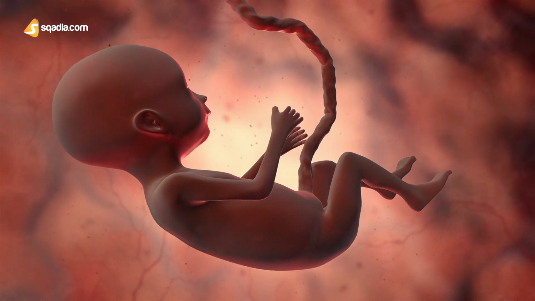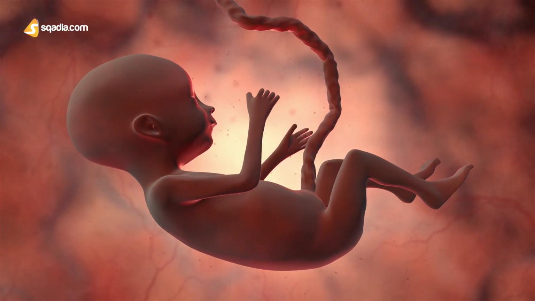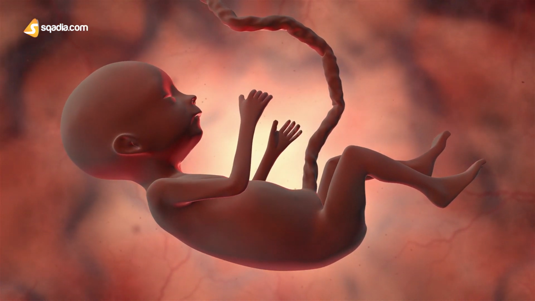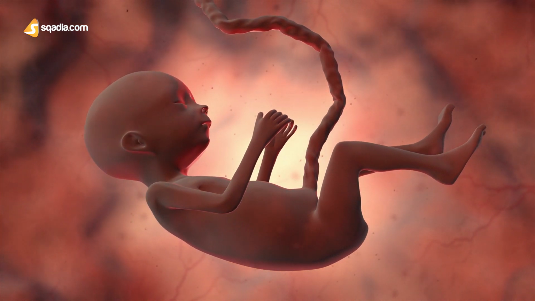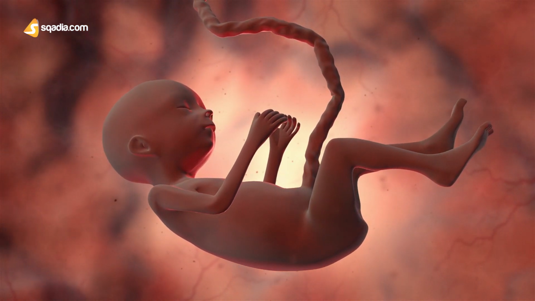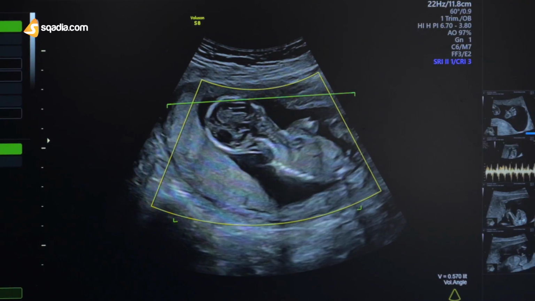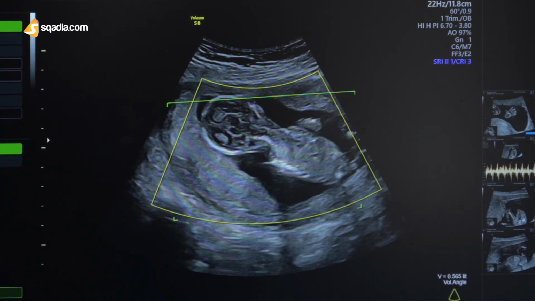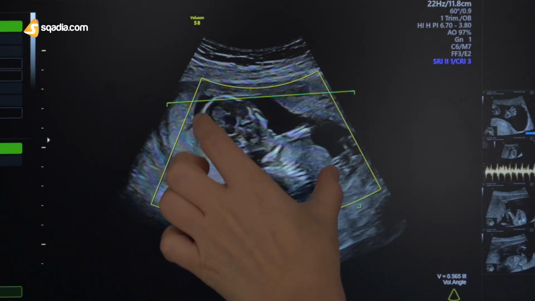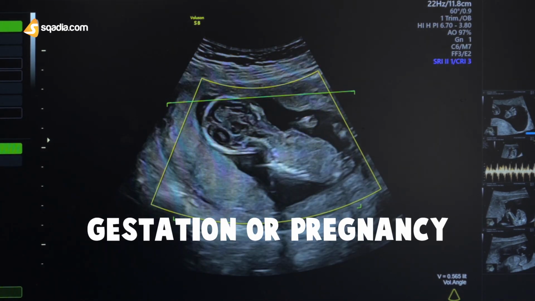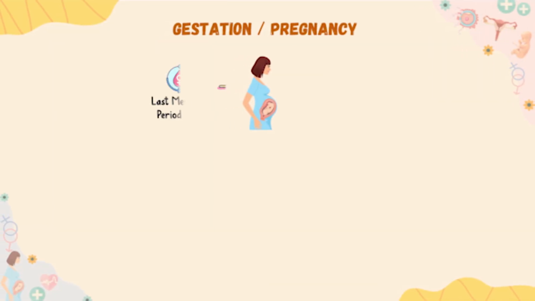After fertilization, a new sequence of events takes place that eventually develops the fertilized ovum into a full-term fetus. This period between the conception and birth is known as gestation or pregnancy. It starts from the last menstrual period until birth and takes approximately 280 days, or 40 weeks.